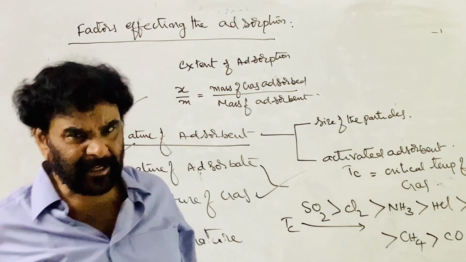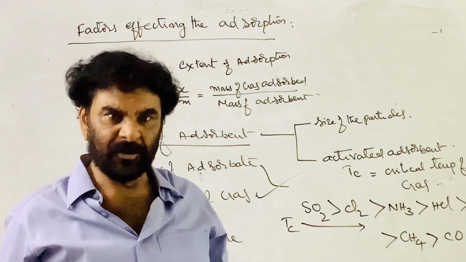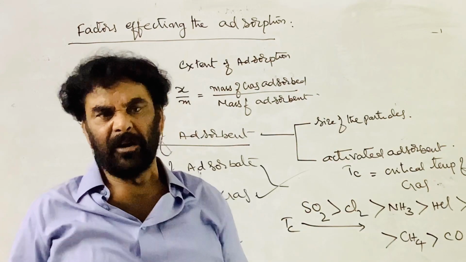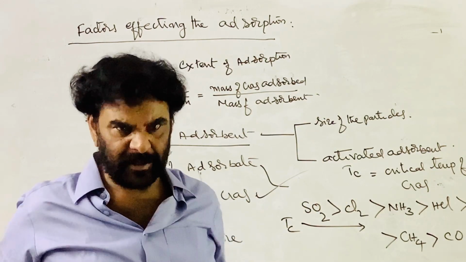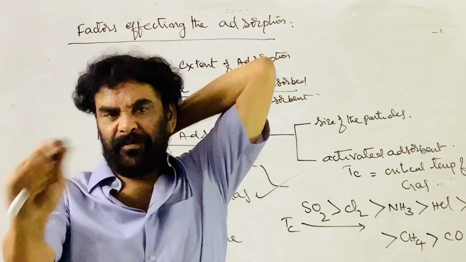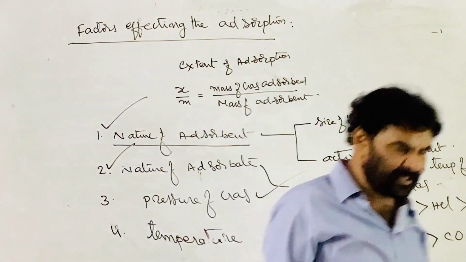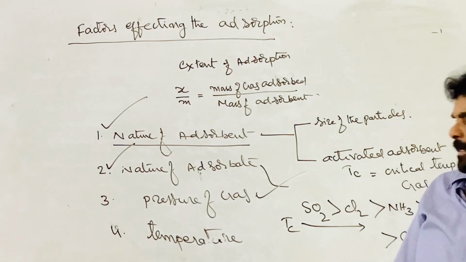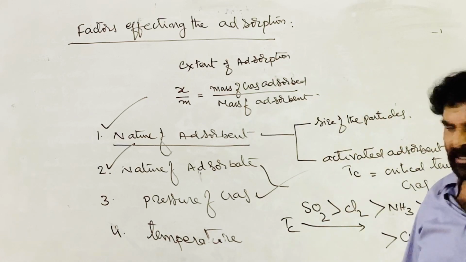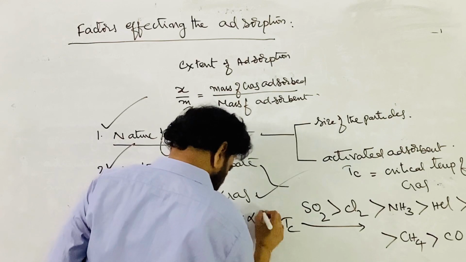But after a certain pressure, the extent of adsorption is not affected due to complete saturation. That is, the entire surface area is involved and no surface is left for adsorption. Then further increasing the pressure does not affect the extent of adsorption. So as the pressure increases, chemical adsorption increases and physical adsorption increases, both increase. We can say that x by m is proportional to the pressure of the gas.